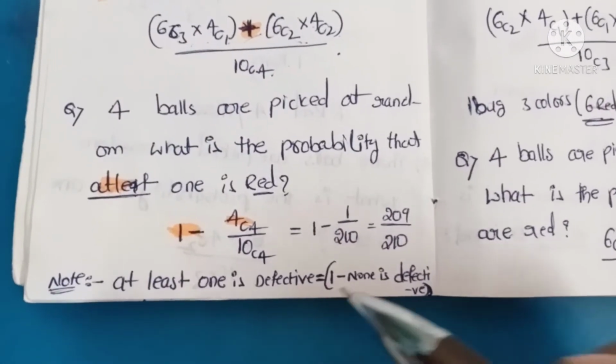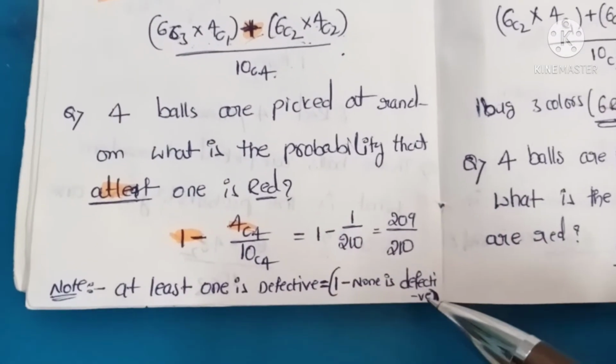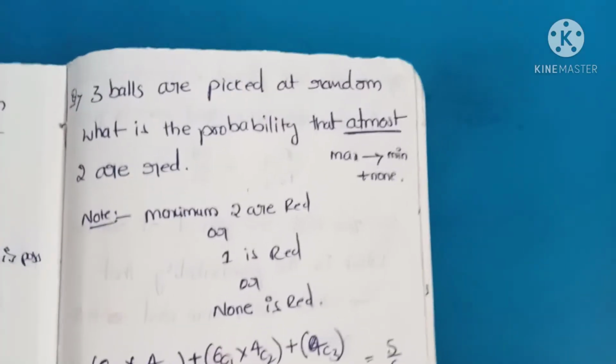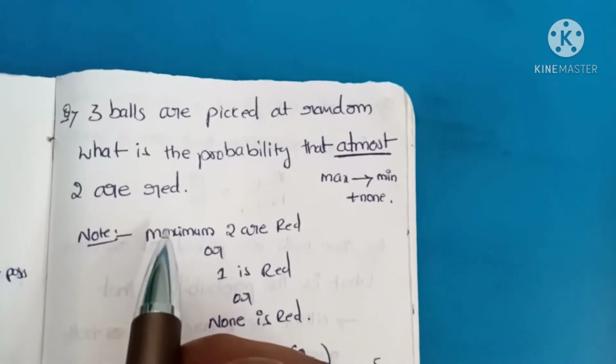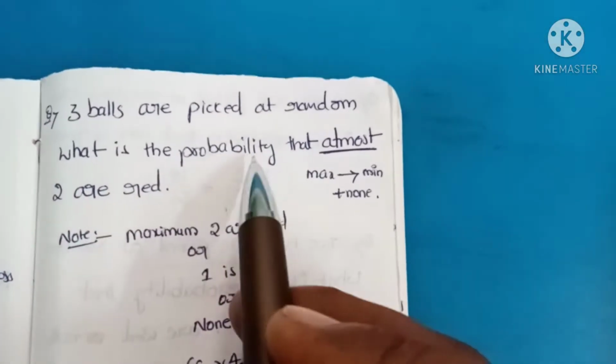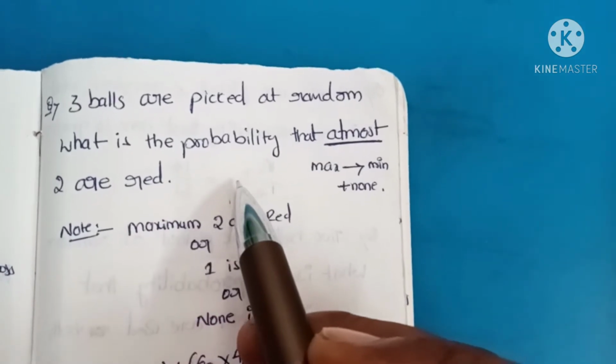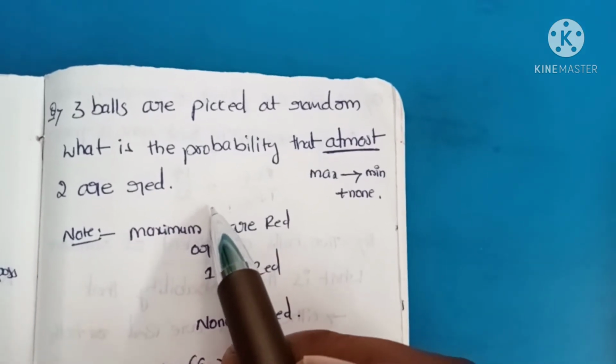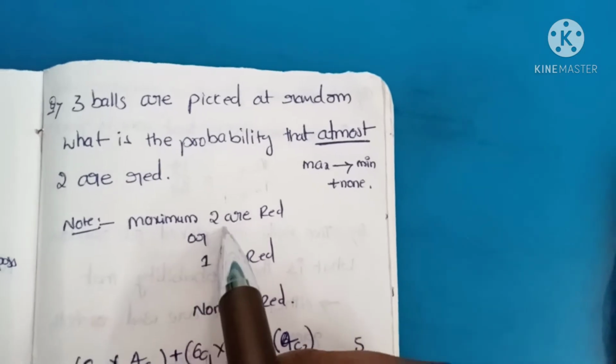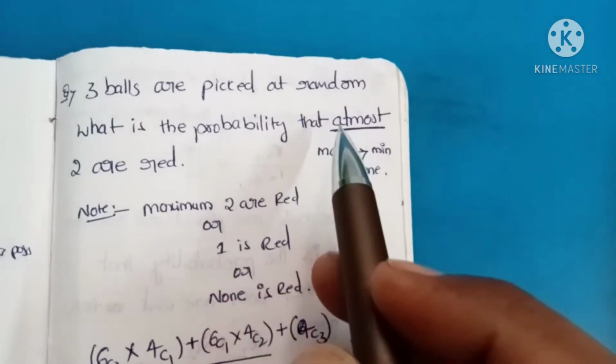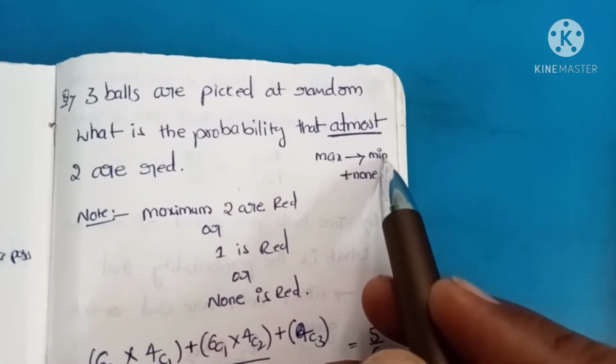At least one is defective equals 1 minus none is defective. Same: in a bag, 6 yellow balls and 4 red balls. 3 balls are picked at random. What is the probability that at most 2 are red? At most 2 are red, maximum 2.